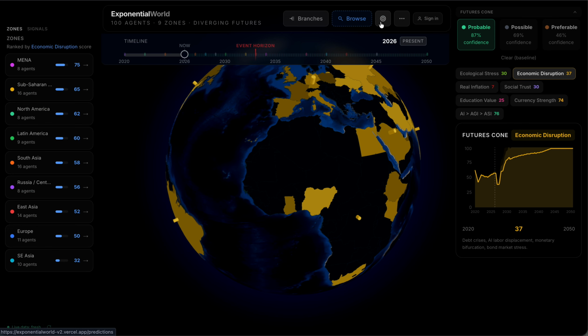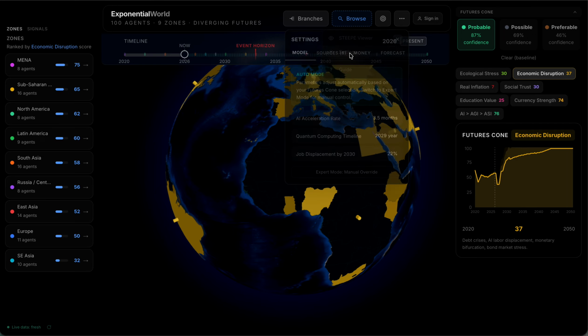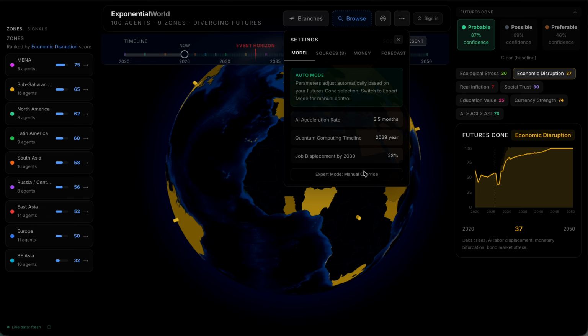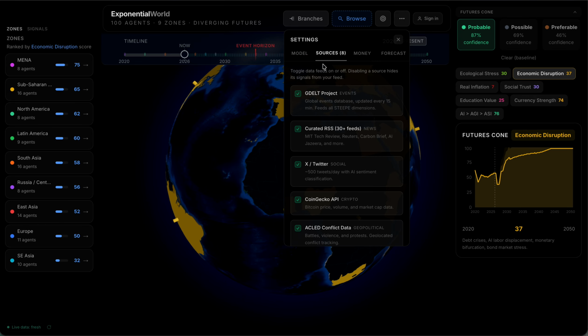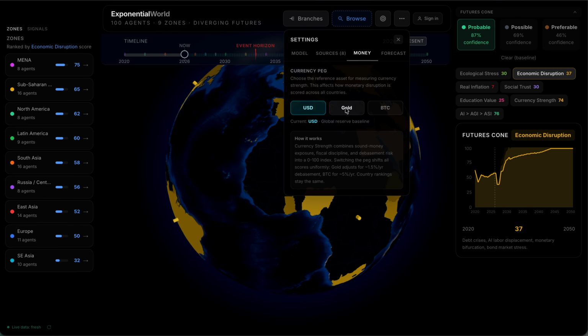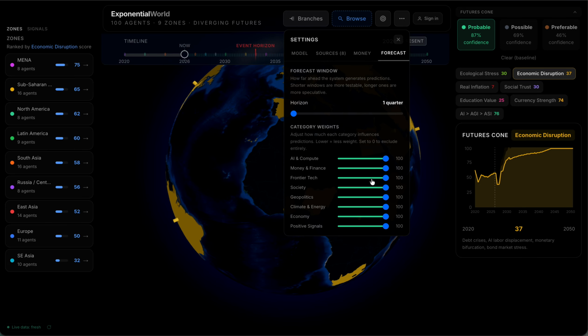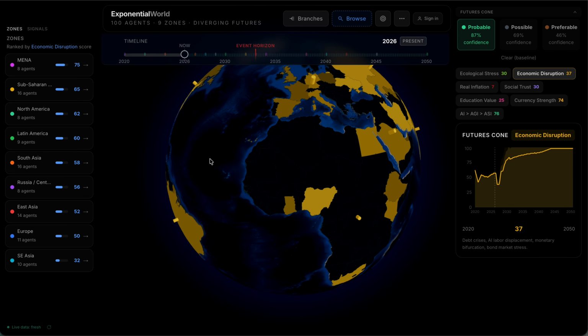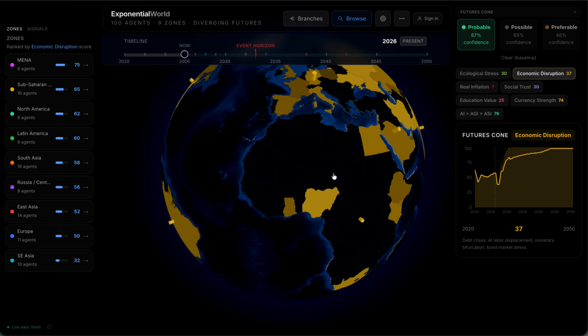There are some other predictions as well. That's still in the works. There are some settings. Right now it's in autonomous mode. You can move to manual override. We can pick the sources of where you want to get data from. You can select the currency peg if it's USD, gold, or Bitcoin for various scenarios, and then you can adjust forecasts and the weight of those forecasts. So much more simple. I eliminated the villager view entirely, and you can see here the sources of when it was refreshed.